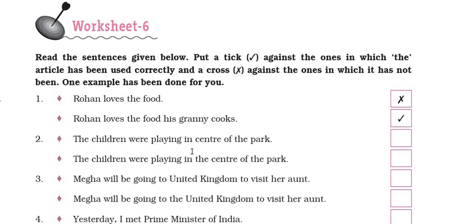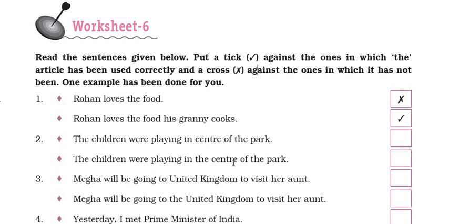The children were playing in center of the park. And the next sentence is the children were playing in the center of the park. Now here we will see that in the second sentence the article is used before center, whereas in the first sentence the article is not used before center. Now here the usage of the article is correct because the center is referring to a particular position of the park.